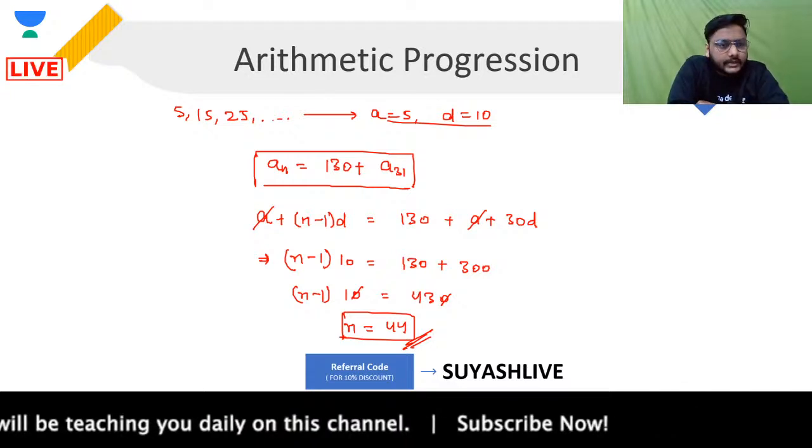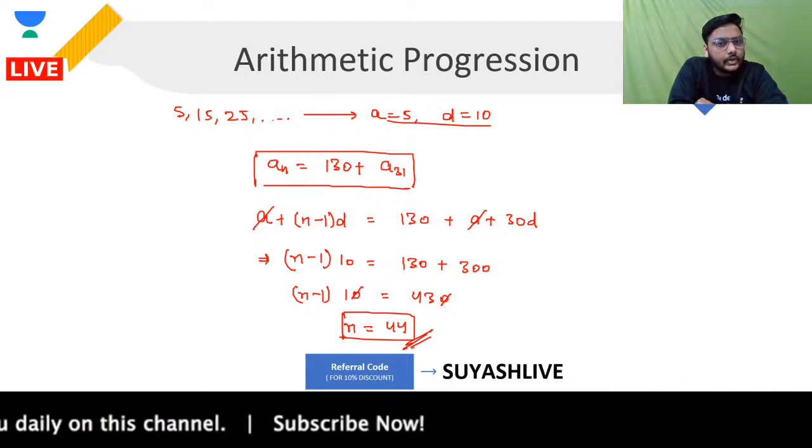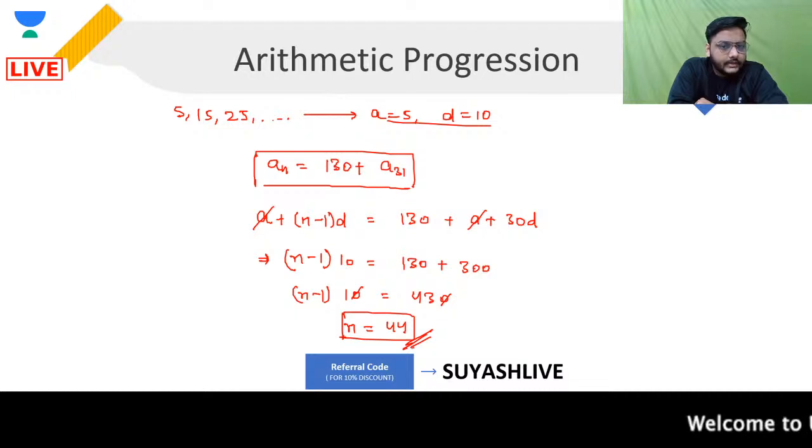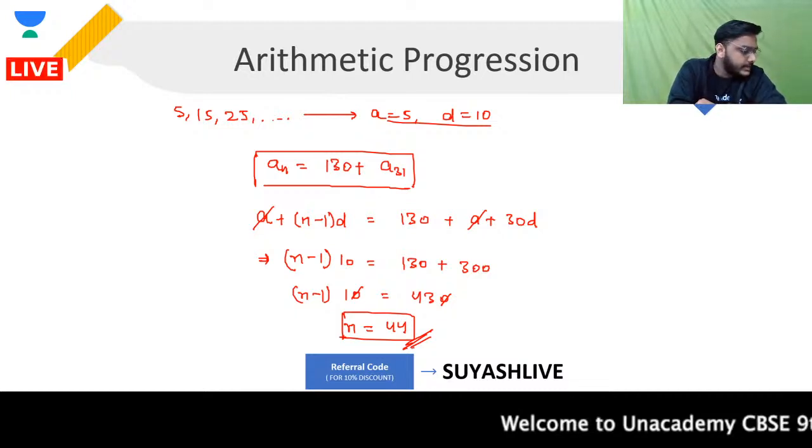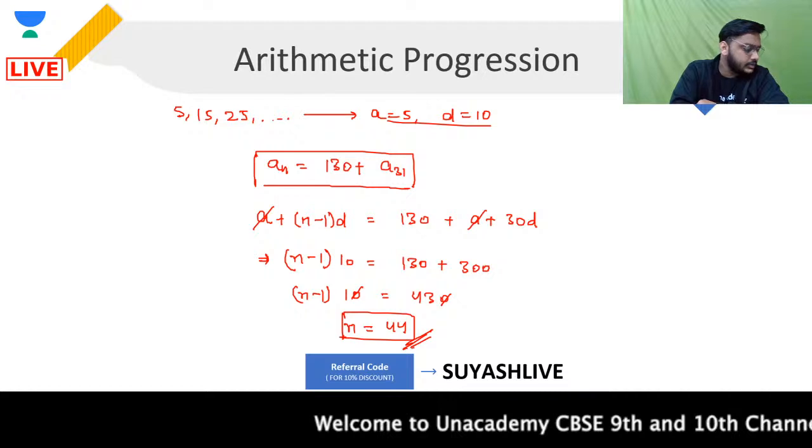All the students out there, guys, please tell me, is that clear to all of you or not? Everyone clear with this till here, right? So this is how we can find out the value of n, that is 44. Very simple question. Let's talk about another question.